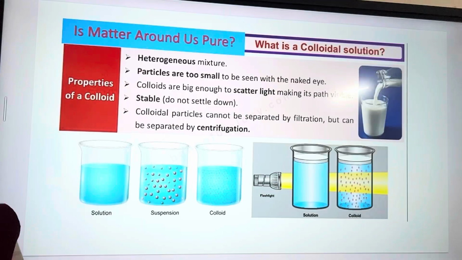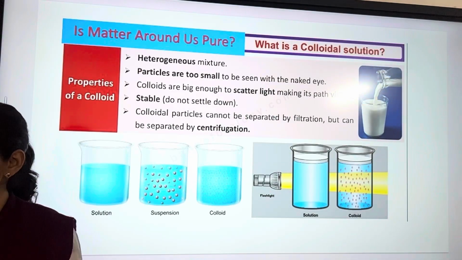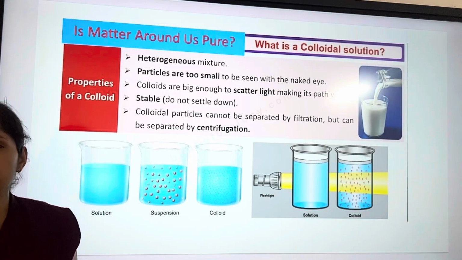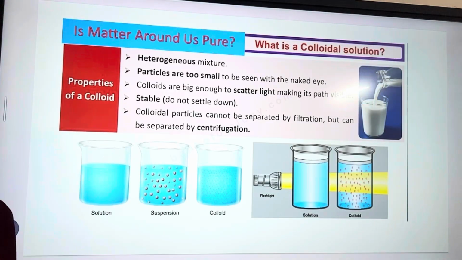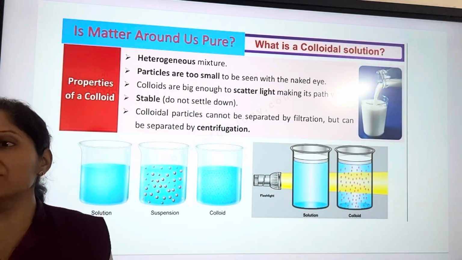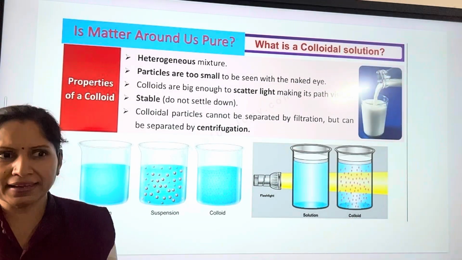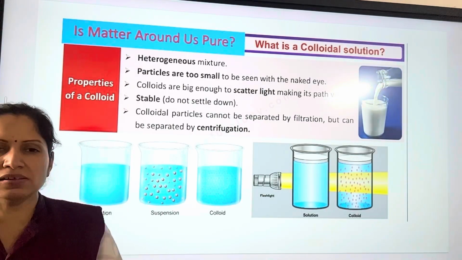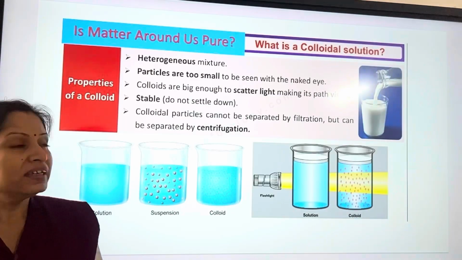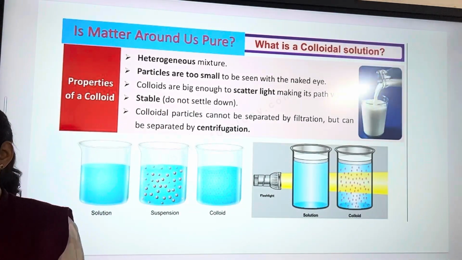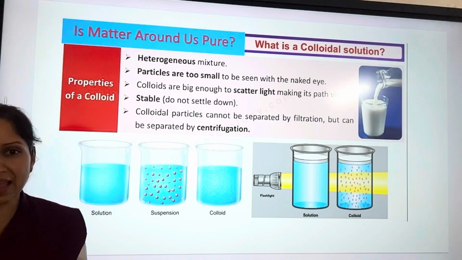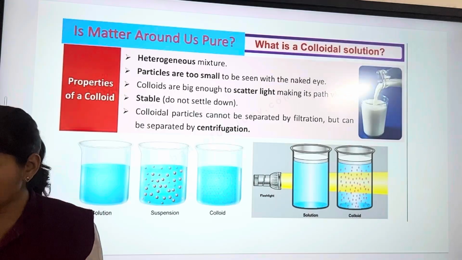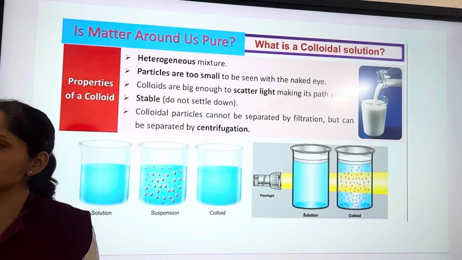If you keep milk, then after some time you will see it separate into its components. The fat layer will come up. That means that was actually a heterogeneous mixture. The second property is that the particles of a colloid are very small, so they can't be seen with naked eyes. But they are bigger than the particles of a solution, and so they can scatter a beam of light. So we have seen that when we pass light through a colloidal solution, the pathway of light was visible, but that was not visible in a true solution.